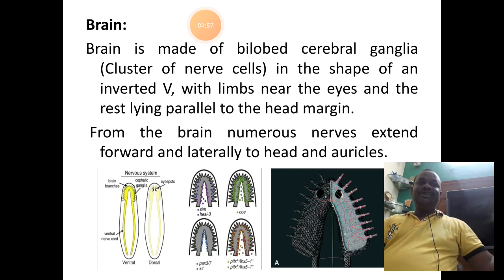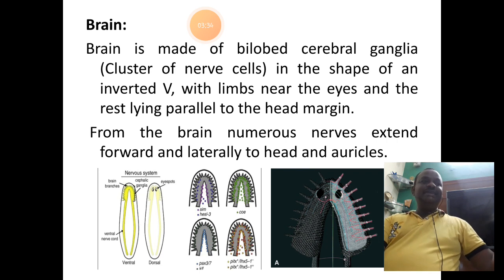Ganglia is the term which refers to the cluster of nerves in both the lobes of the structure. Both the brain lobes are positioned as an inverted V-shape, and it is present in the head region of the body. In the slide, the picture in the middle and right extremity shows the structural details of the inverted V-shaped brain.